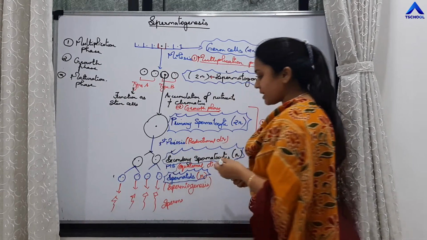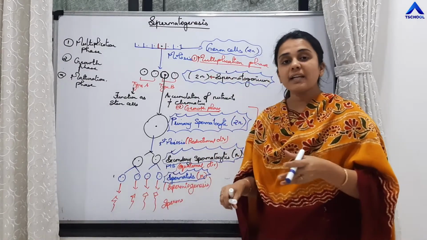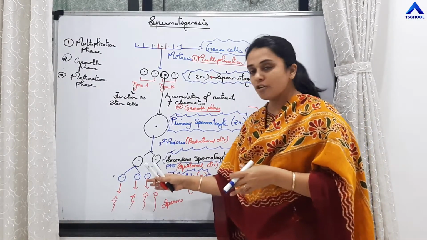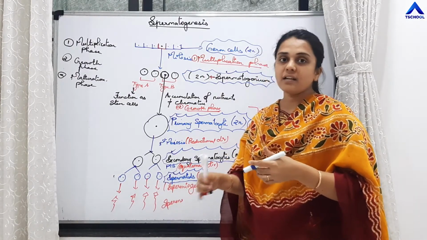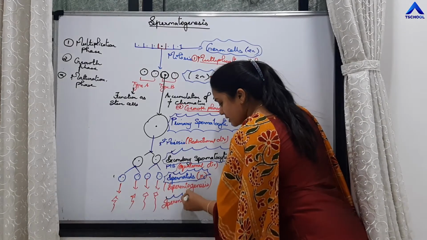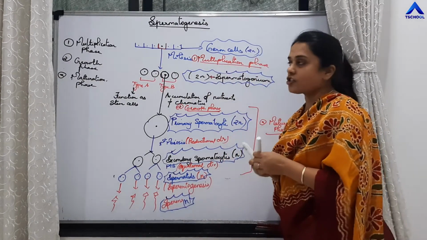Those 4 haploid cells are called spermatids. So spermatids are haploid. And finally, these spermatids are non-motile structures. They undergo various changes to form motile sperms. These sperms are again haploid structures.